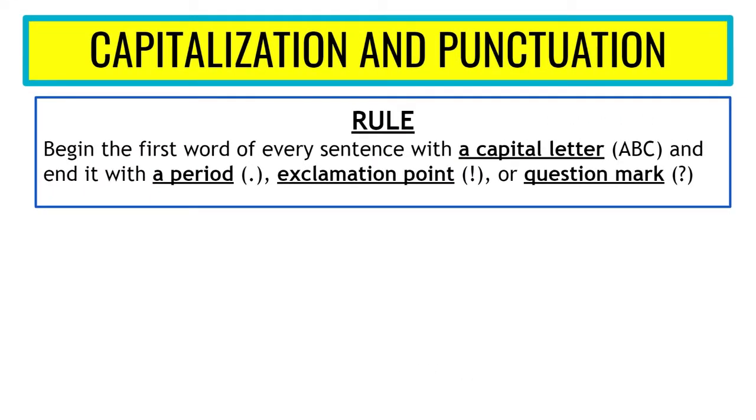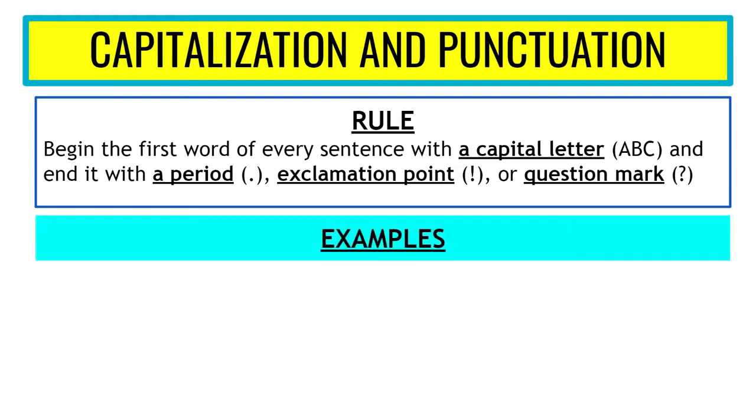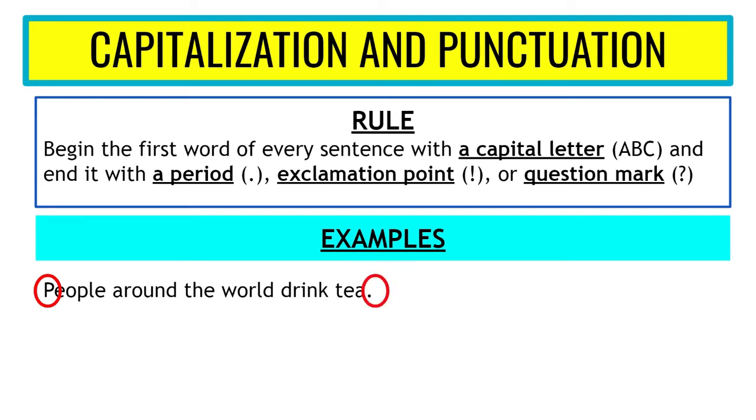The first rule in the textbook says, begin the first word of every sentence with a capital letter, so large A, large B, large C, and end it with a period, exclamation point, or a question mark. Let's take a look at some examples. People around the world drink tea. As you can see, People is the first word, so the P is a capital P, and we end with a period.